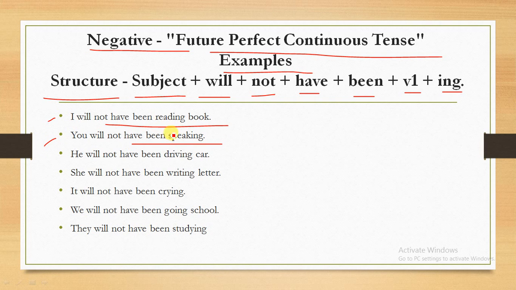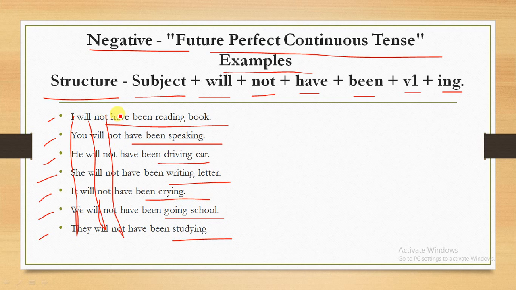So read these examples along with me: he will not have been driving car, she will not have been writing letter, it will not have been crying, we will not have been going school, they will not have been studying. So here we will see subject plus will plus not plus have plus been plus verb plus ing. Okay, so this type of sentences we can create.